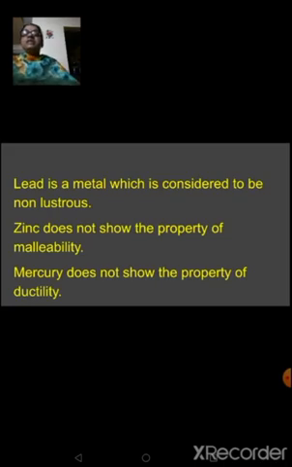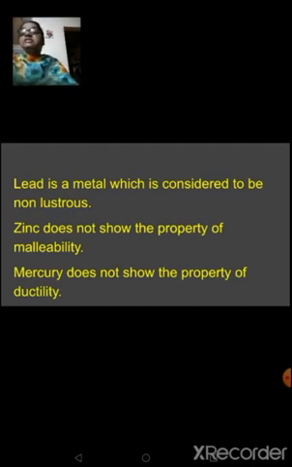See here. Lead is a metal which is considered to be non-lustrous. That means, when it is exposed, it loses its lustrous nature. Earlier, people used to use utensils made out of lead for cooking, and it cannot be heated at a very high temperature. You have to keep it on a very low flame. And this lead, which is metallic in nature, is considered to be non-lustrous.